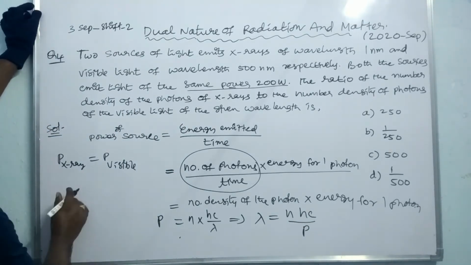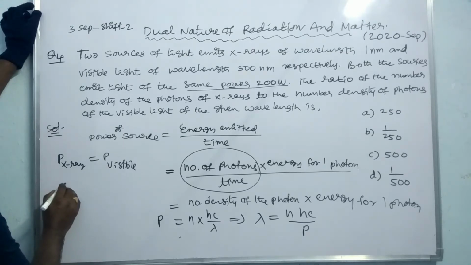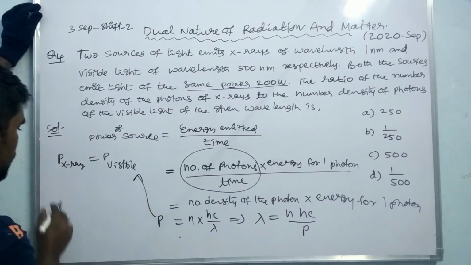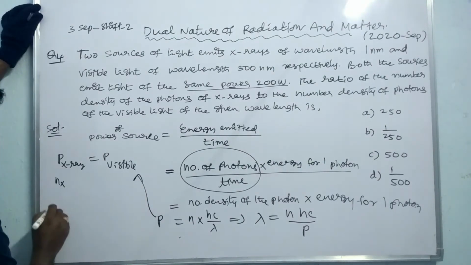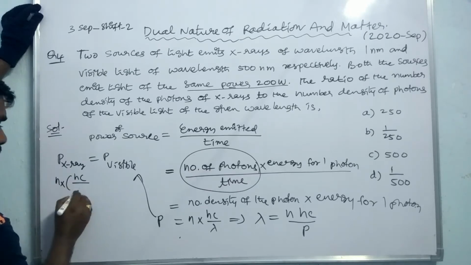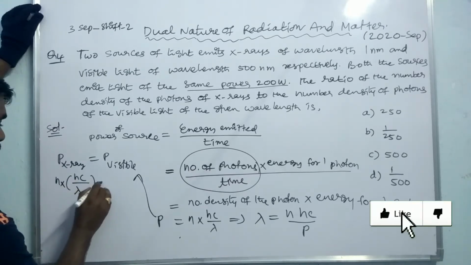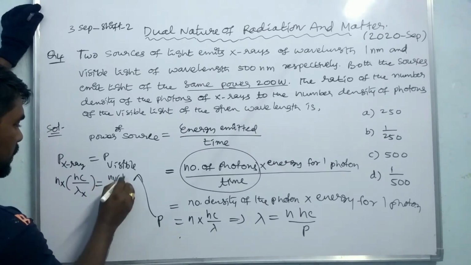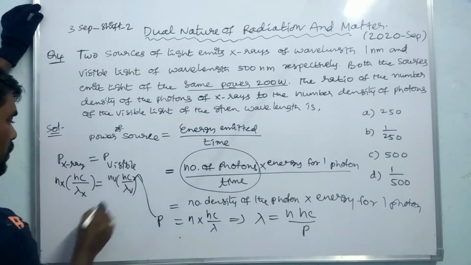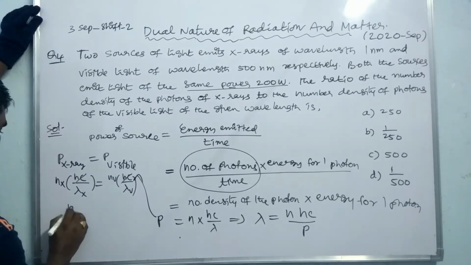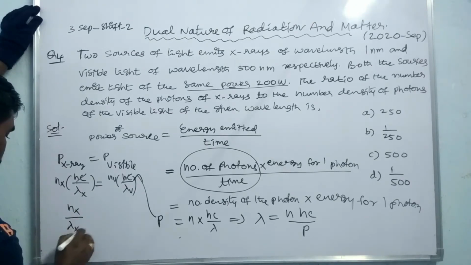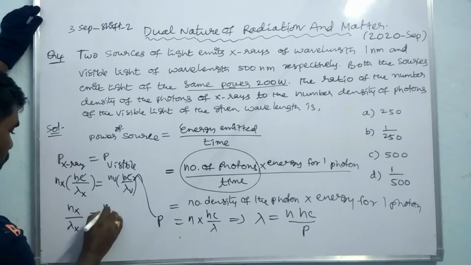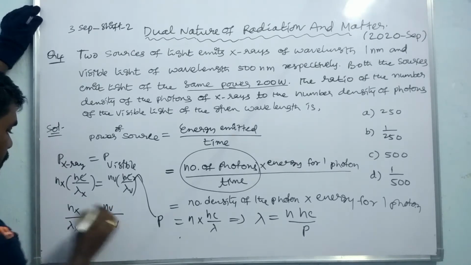So we can write from this nx hc by lambda x is equal to, for the visible, nv hc by lambda v. hc gets cancelled. nx by lambda x is equal to nv by lambda v.